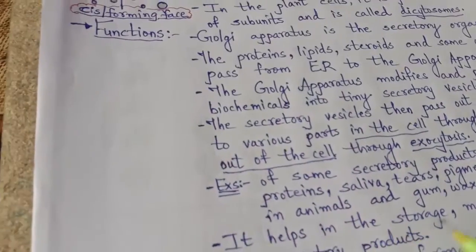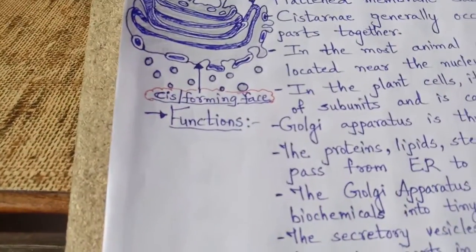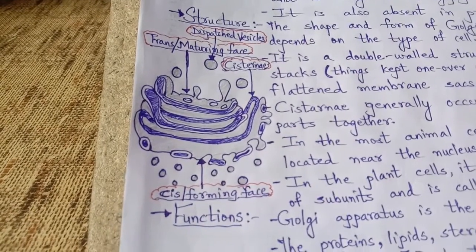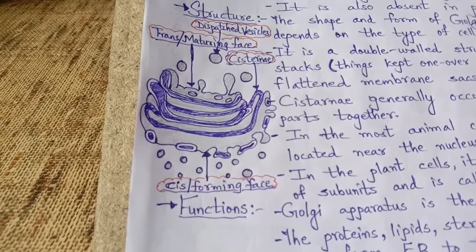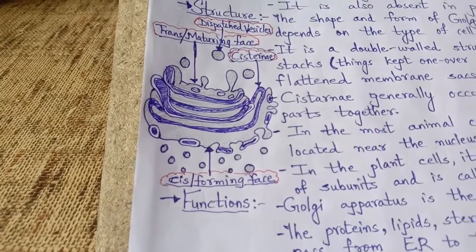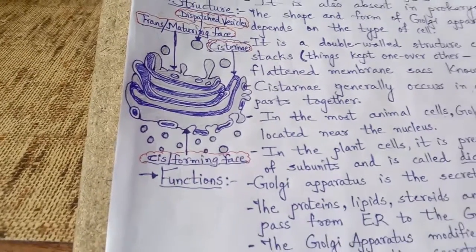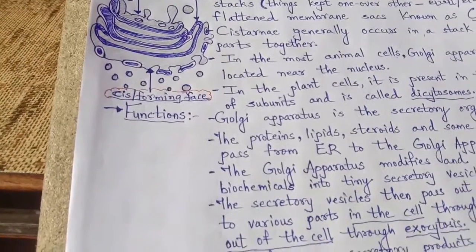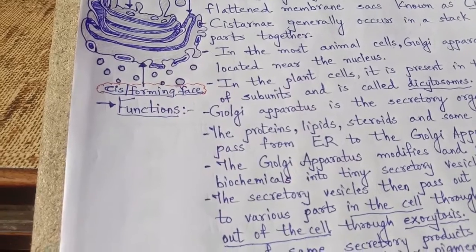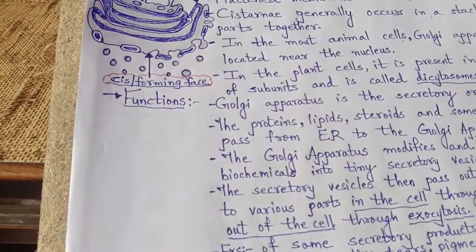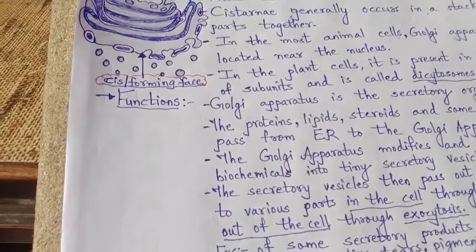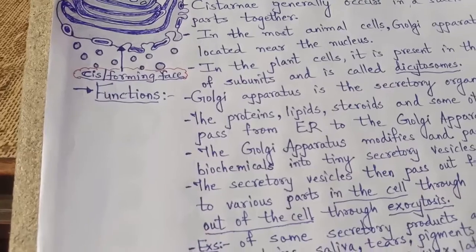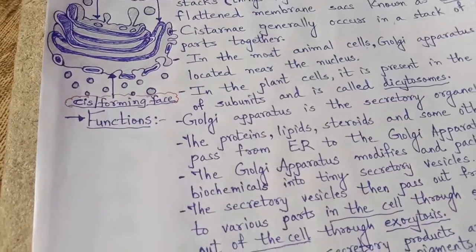So this is the function, occurrence and structure of the Golgi apparatus. Golgi apparatus is found near the nucleus. It is stacked in a structure, kept one over the other, and its function is to store, to modify and to package the proteins, growth material, steroids as well as lipids, energy material which is coming from the endoplasmic reticulum, and then it is given to the other cells with the help of Golgi apparatus vesicles.